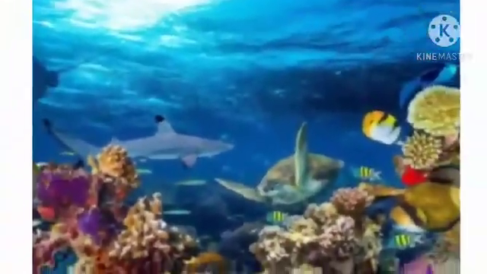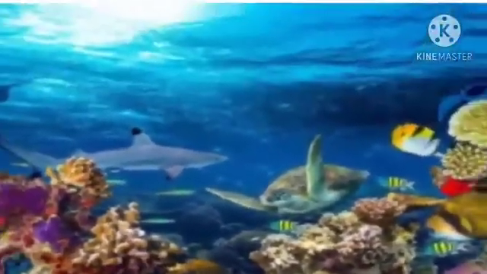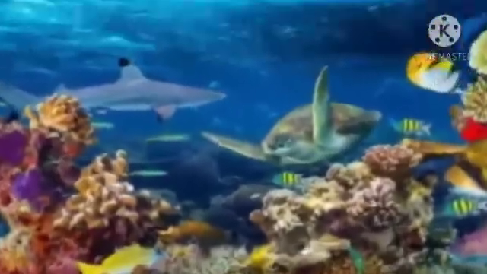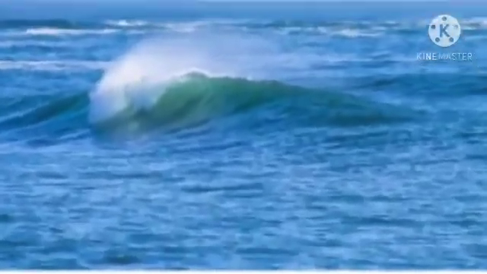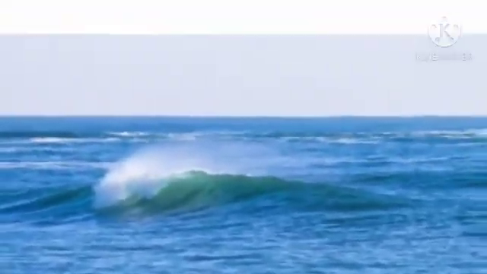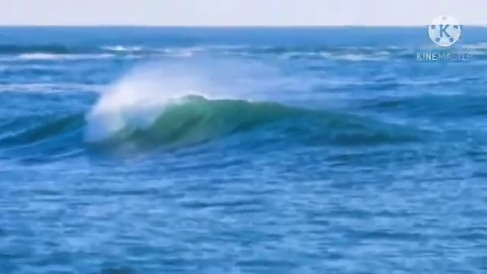Can you see the picture here? So many sea animals in the ocean. A big, large water body is called an ocean. And this is an ocean. So many animals here. Let us learn about water animals one by one.